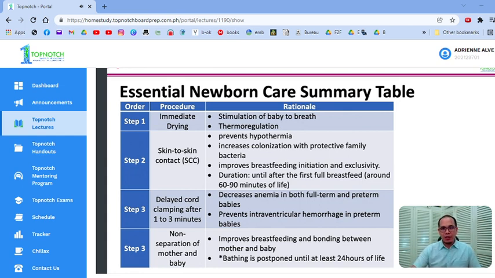So, it prevents hypothermia. It increases colonization with protective bacteria. So, there are good bacteria in the mother's skin. Mind you, it increases breastfeeding success and exclusivity. So, a lot of mothers who are able to do skin to skin contact during the first few hours of life have higher success of breastfeeding.